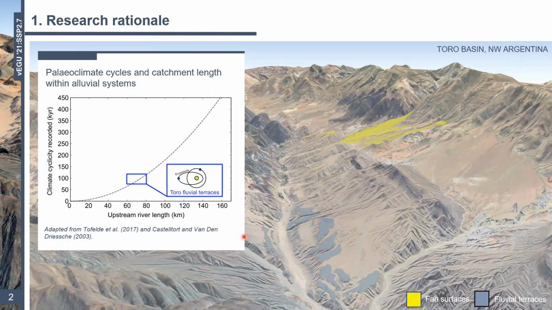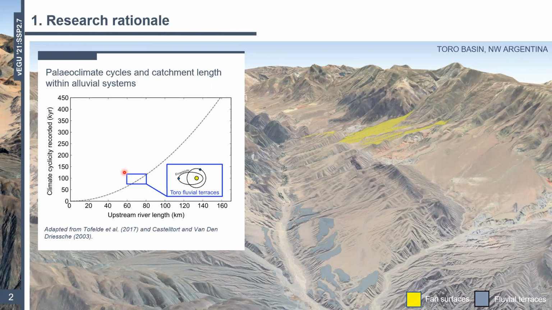Okay, so in other words, the authors argued that the cut and fill cycles responsible for their formation follow cycles in eccentricity. And so I've plotted this on this plot here. Okay. So this then raises the question, do the landforms upstream of the terraces record similar climate cycles, or are they different?